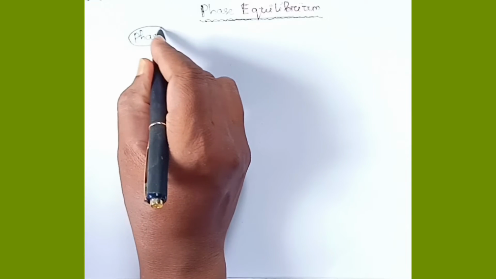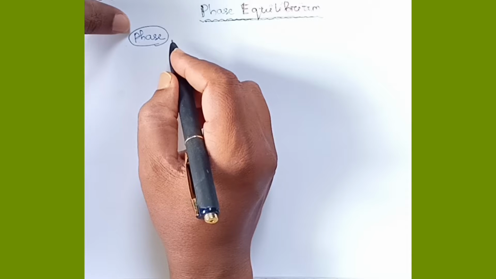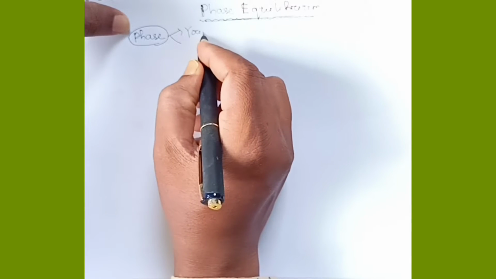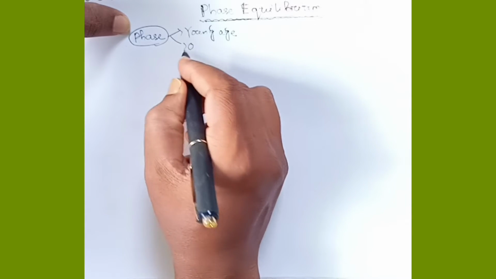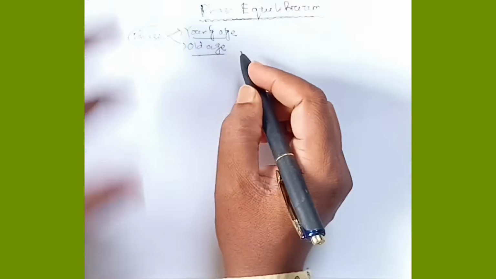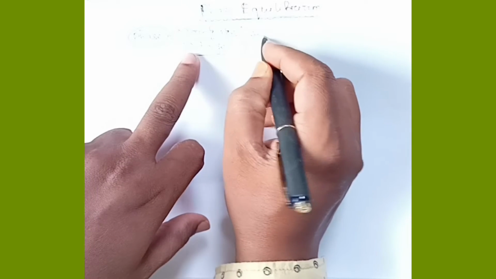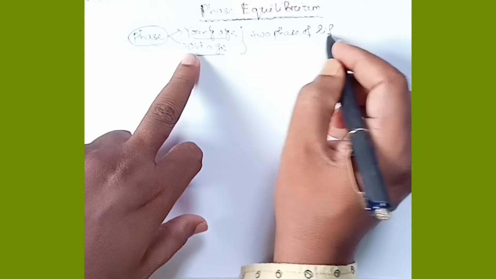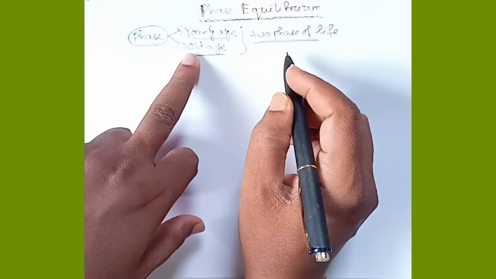What is phase? Suppose we think about the stages of life. One is young age and the other is old age. So we can think young and old are the two phases of life. Similarly, in chemistry also we use the word phase.